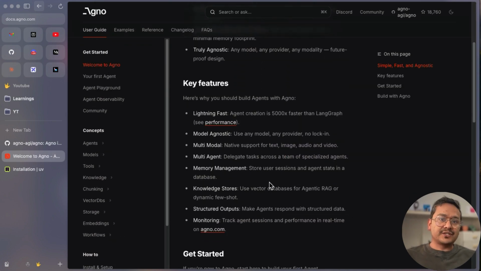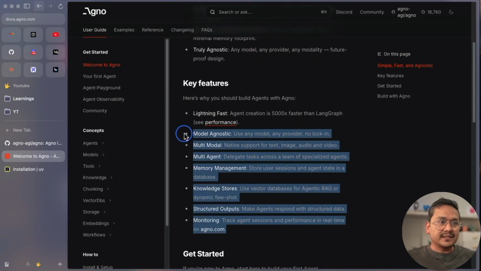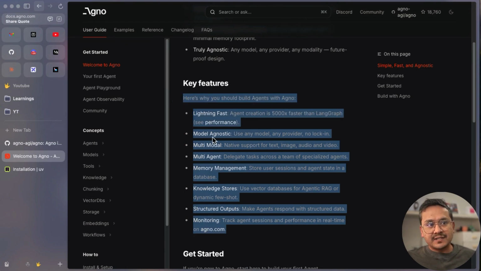And what are the key features? You can just see here the key features: lightning fast, model agnostic, multi-modal, multi-agent, memory management, knowledge stores, structured output, and monitoring.